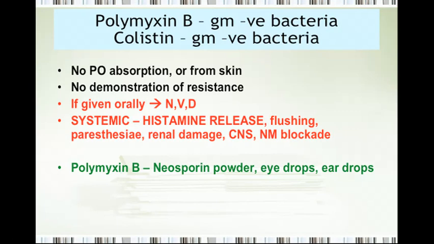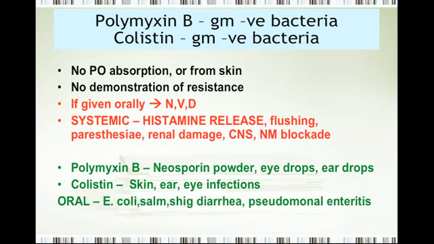How do we use polymyxin B? Polymyxin B is used as powder, eye drops or ear drops, what you call neosporin, polymyxin B. Then colistin is also used for skin, eye and ear infections, that's skin ointment, ear drops, eye drops or eye ointment. Colistin can be used by oral route of administration because we say it's not absorbed, so it will be active in the GIT. So you can think of using it by oral route for E. coli, Salmonella, Shigella diarrhea and Pseudomonal enteritis.